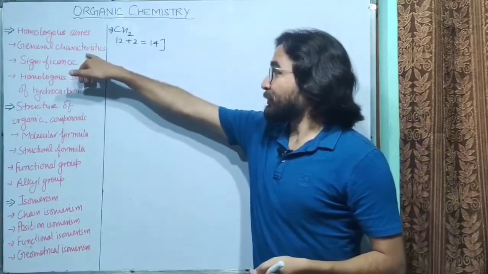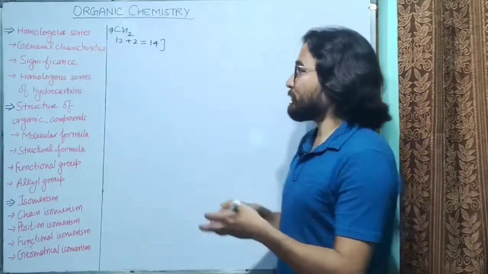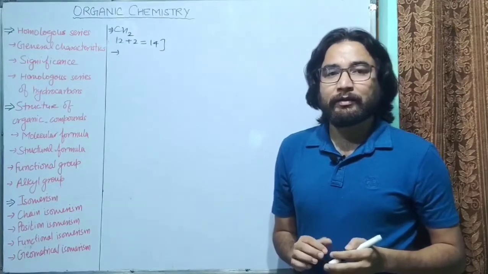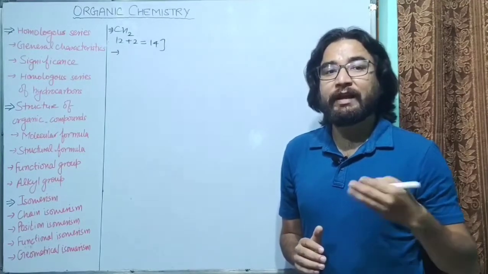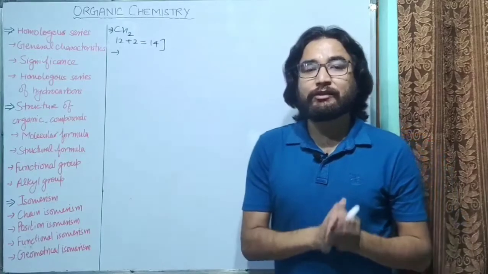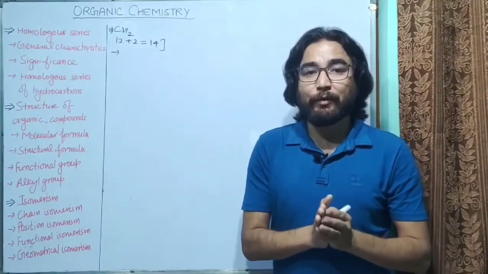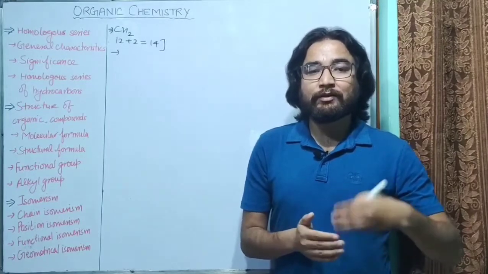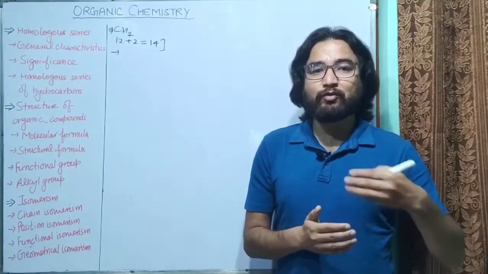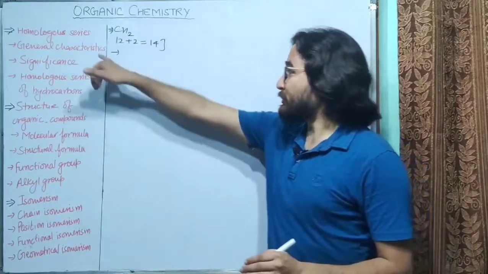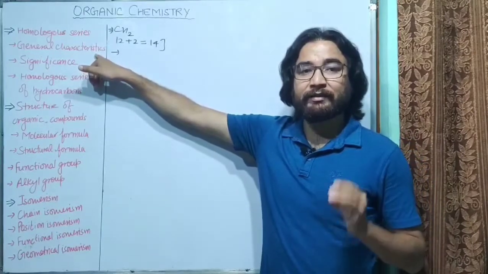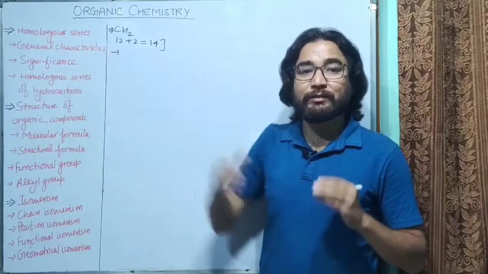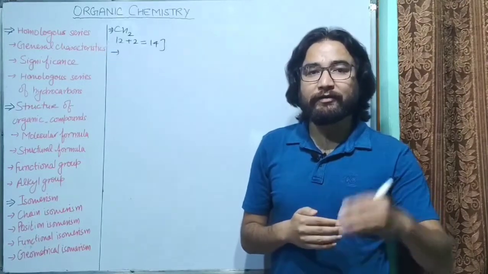So the next characteristic of homologous series is that they have similar physical and chemical properties. They generally show similar physical and chemical properties, and these physical properties generally vary slowly or gradually as we move in the series. So this is one of the characteristics, that they will have similar physical and chemical properties which may differ gradually along the series.